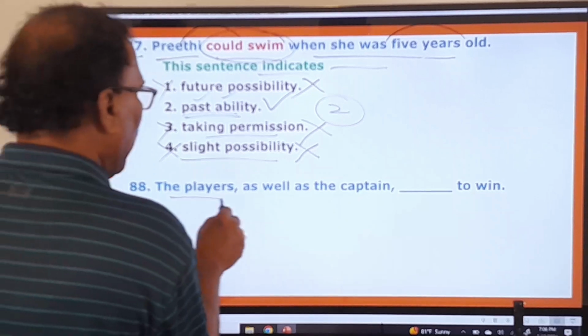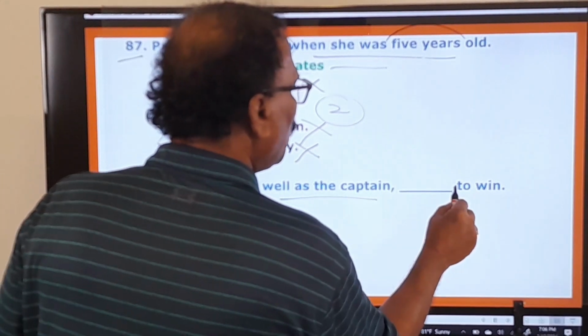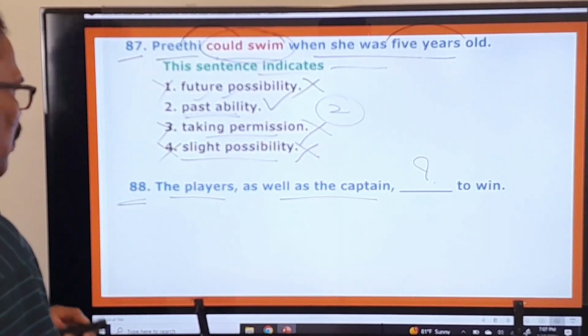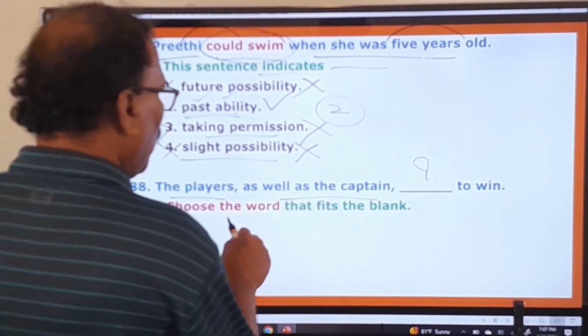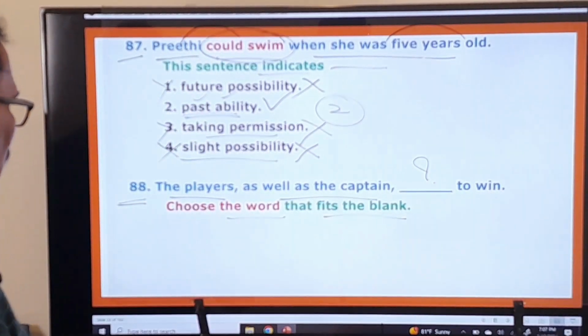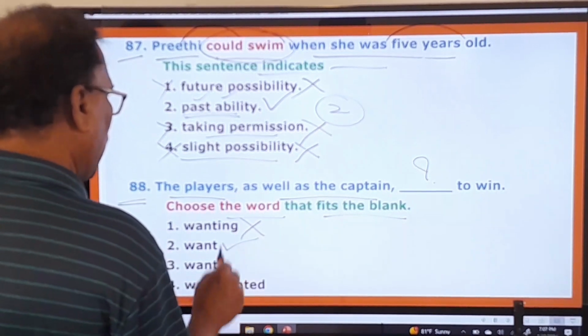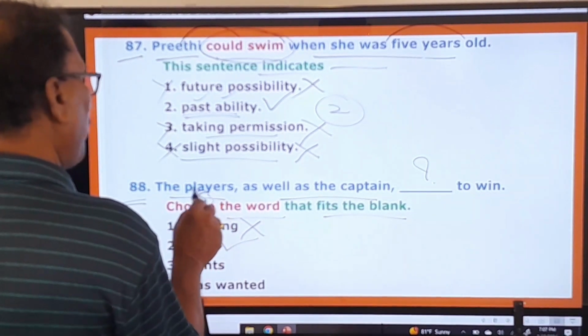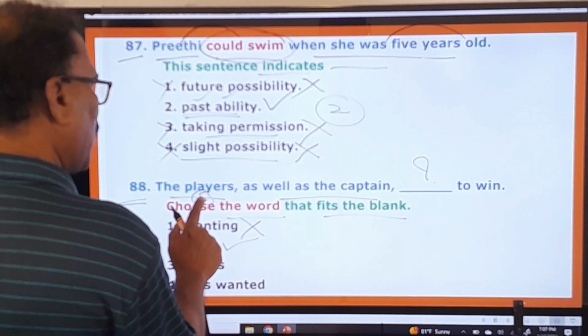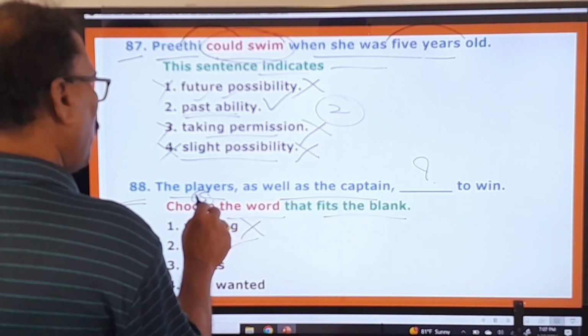88th one. The players as well as the captain dash to win. Again some blank is given here. And what is the examiner asking you to do? Choose the word that fits the blank. And what are the options given here? Wanting, wrong, want, right. Because what is the subject of the sentence? Plural. The players, this is a subject, the plural subject is there.